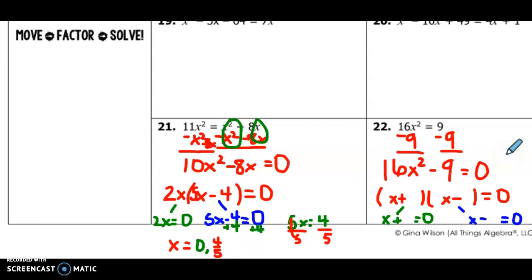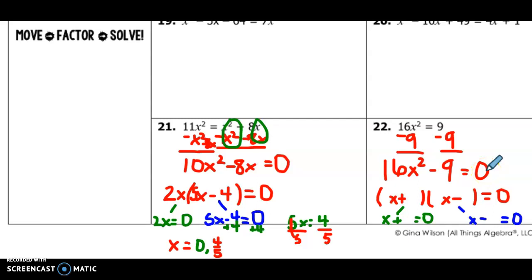All right, 22. Again, I want to go through and make sure we're understanding. We're going to move everything to the greater, more positive x squared side. This time we just have x squared on one side, so we're going to subtract 9 from both sides. 16x squared minus 9 equals 0.